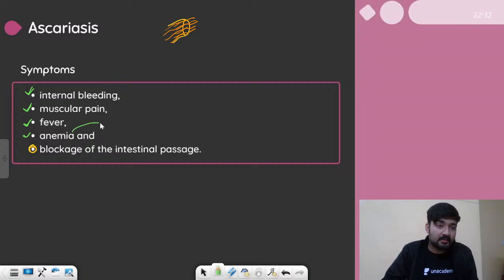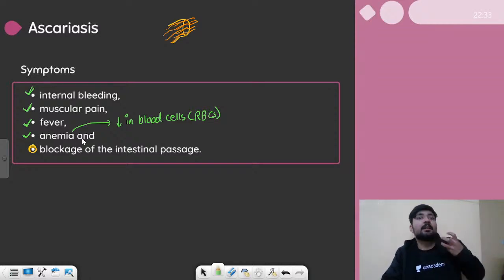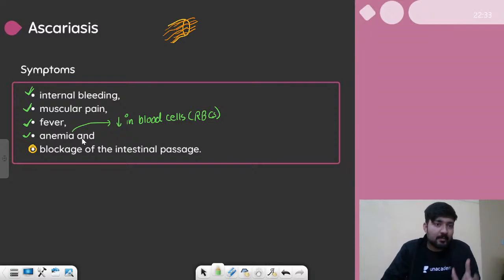Anemia means a decrease in hemoglobin or blood cells, basically RBCs. If the count of RBCs drops down, it means that the person is suffering from anemia. He will feel weak, he will feel chills, and all these symptoms will follow anemia, right? So all these things will be observed.